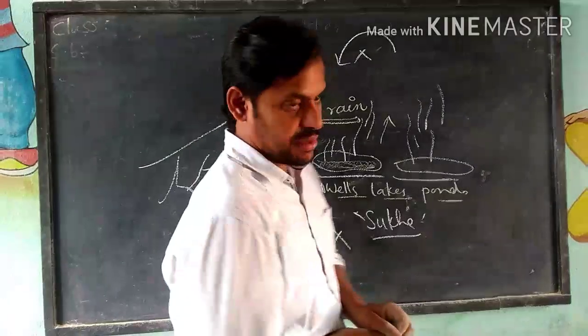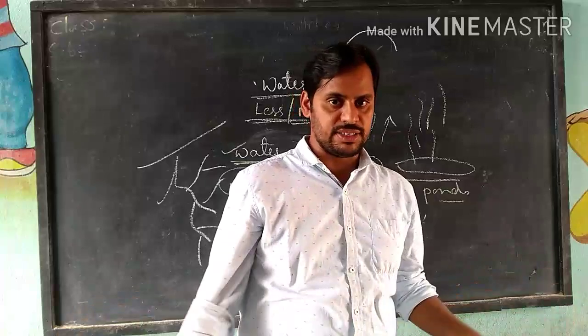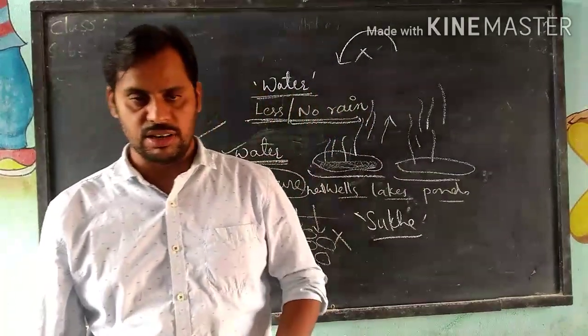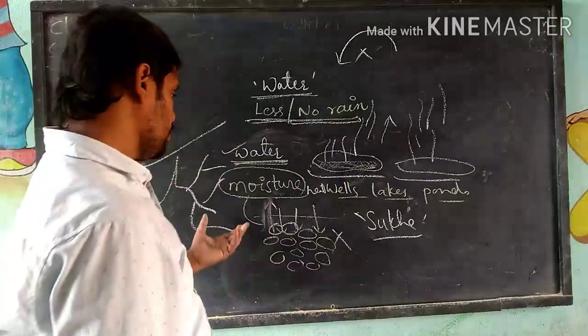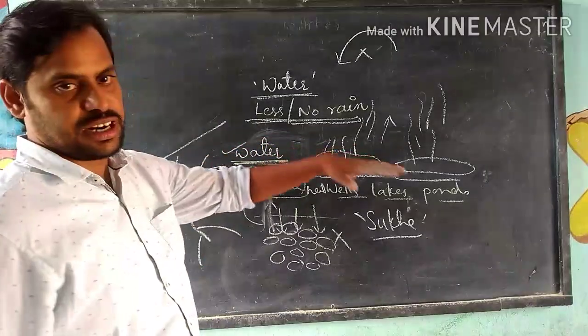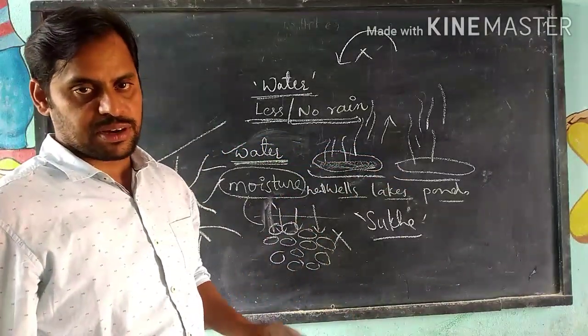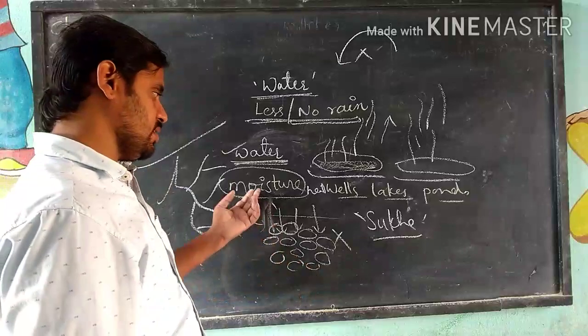I think you are very familiar with this condition. Whenever the rainfall is less during the summer season or when there is no rainfall, you will be able to see that the soil shows dryness and cracks due to loss of moisture.